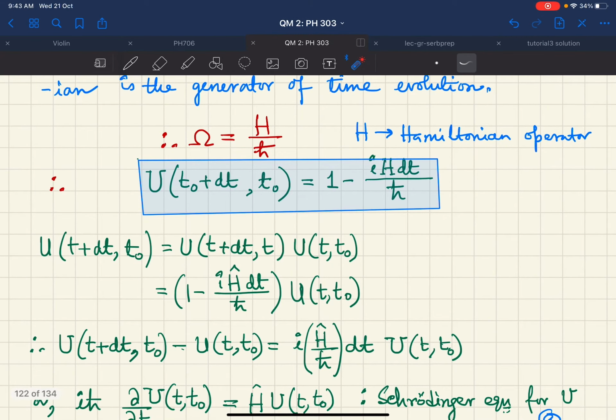So we can now write this object U(t+dt, t0). Using the composition property, I can always write this as U(t+dt, t) times U(t, t0). Now we know what this object is. Using this equation, we can write it as (1 - iH dt/ħ) times U(t, t0).